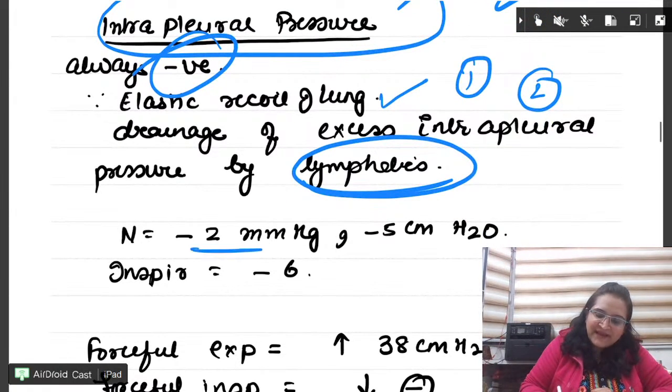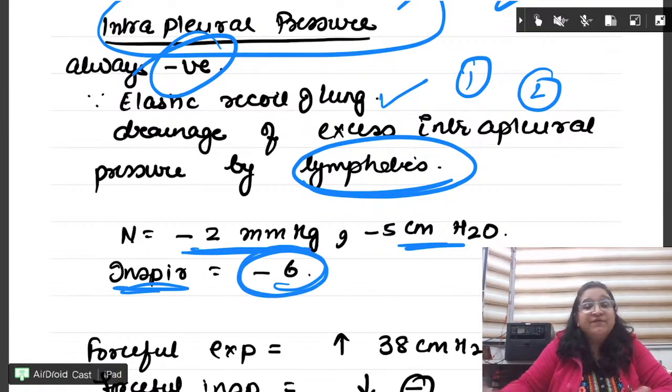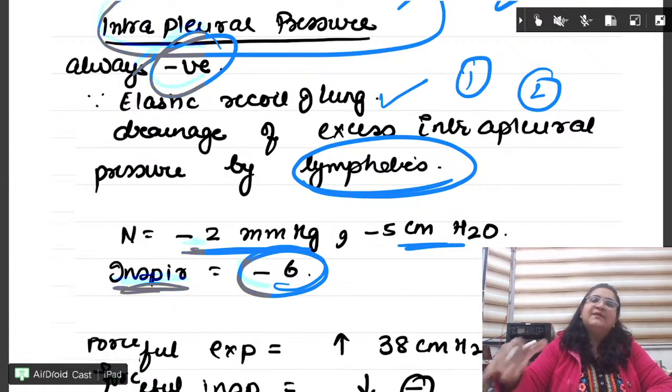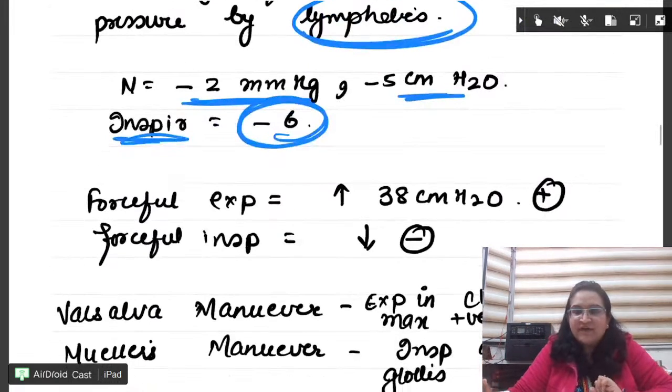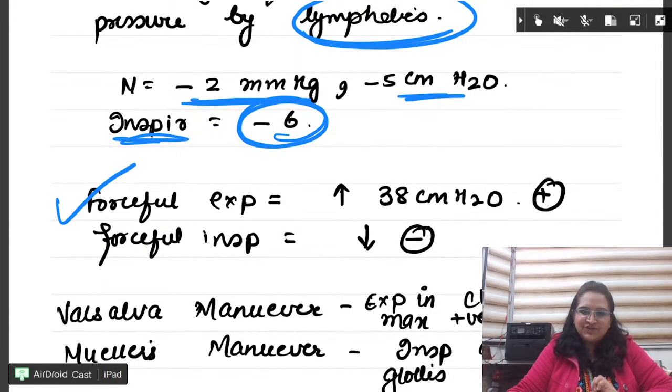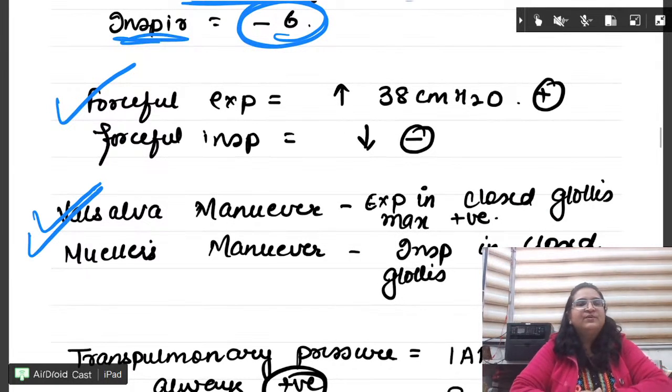So normal is -2 mm Hg or -5 cm H2O, and during inspiration it becomes more negative, -6. At expiration it comes back to normal, -2. So in normal respiration it is never positive. When will it become positive? When we do forceful expiration, like in the Valsalva maneuver.